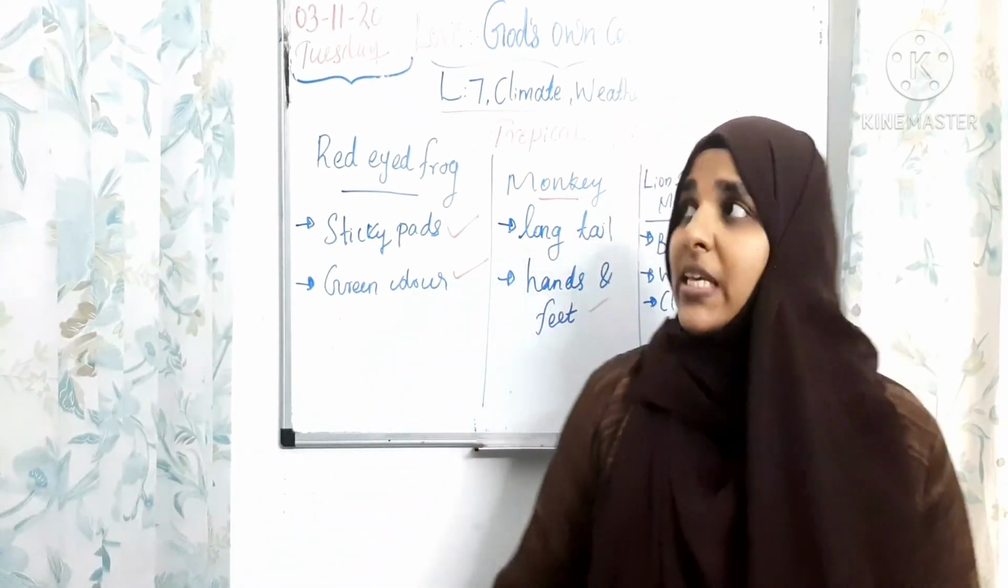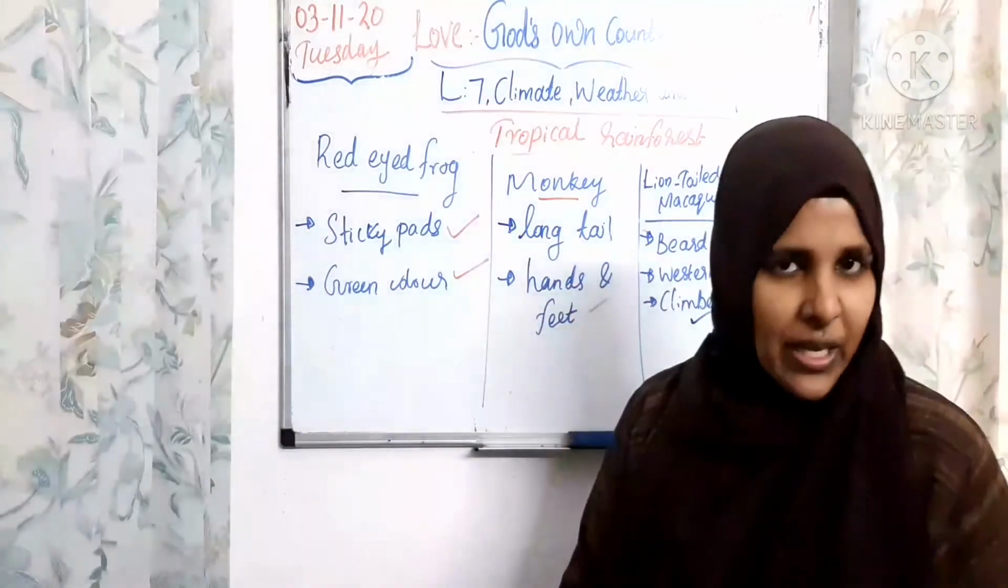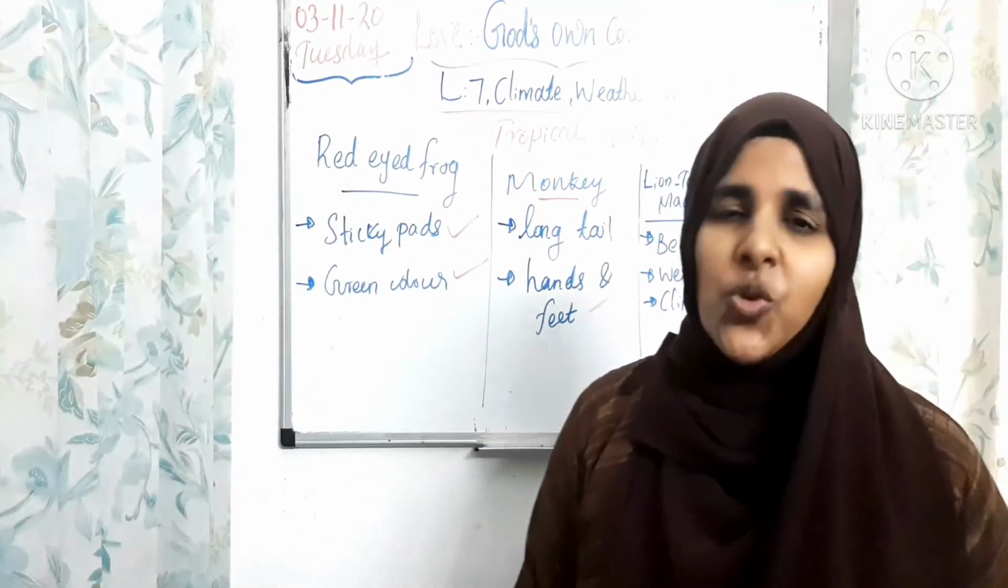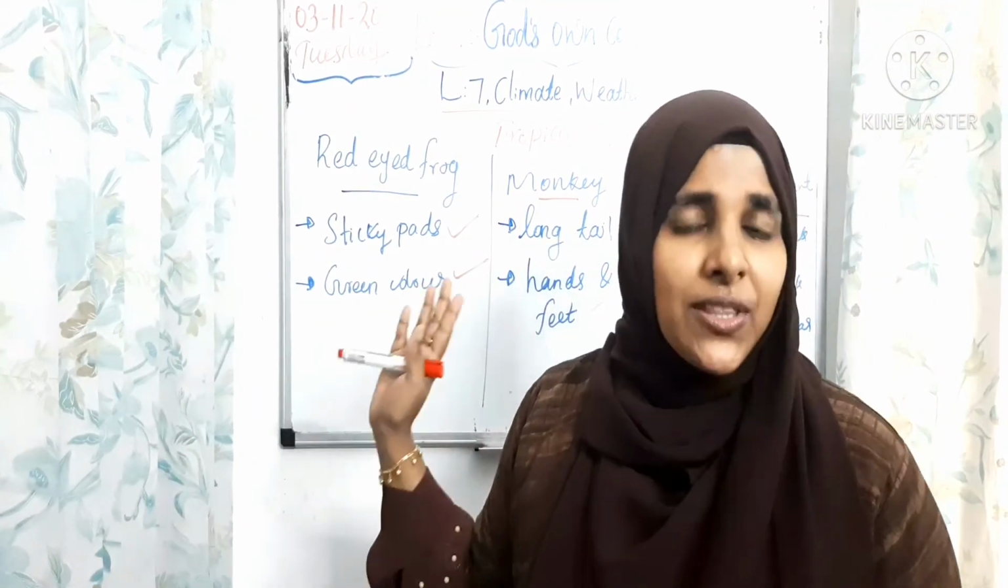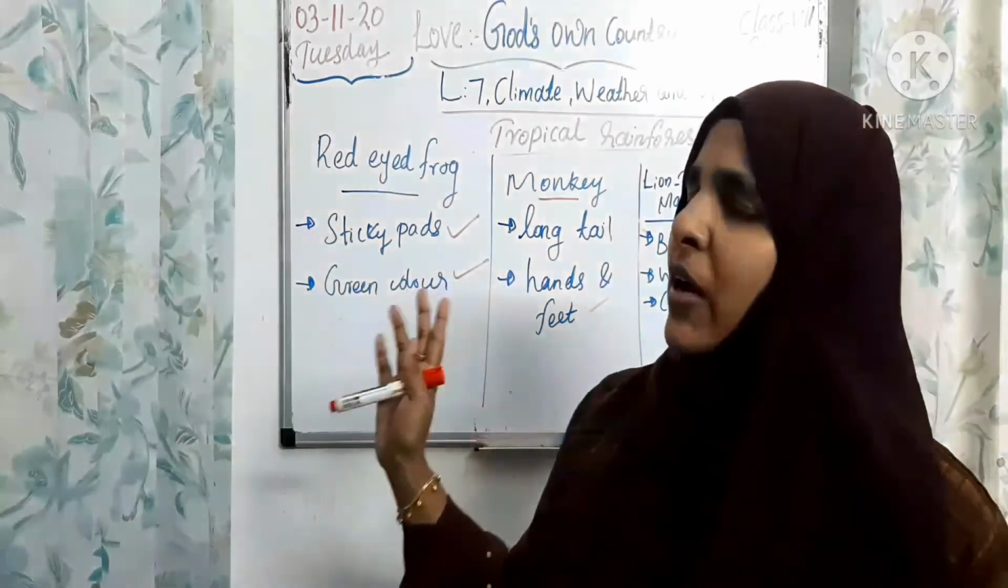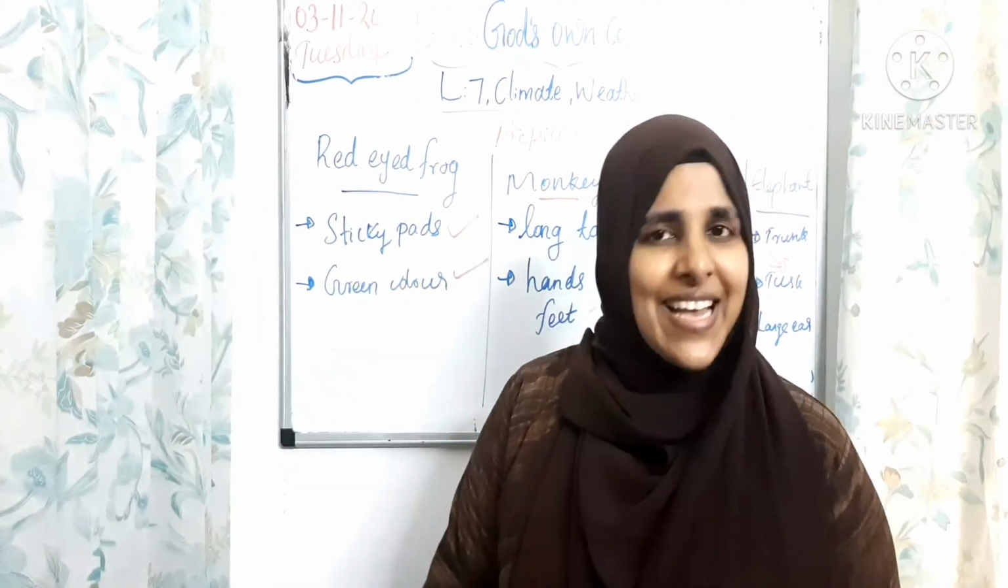Okay children, so these are all the main adaptations of animals living in the tropical rainforest. Clear? So I am going to wind up this chapter. Hope you understand this chapter. Read this chapter 3 times, and as soon as possible I will take a class test based on this chapter, so we can meet in our next class. Thank you.